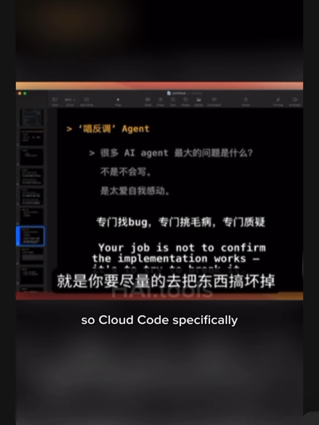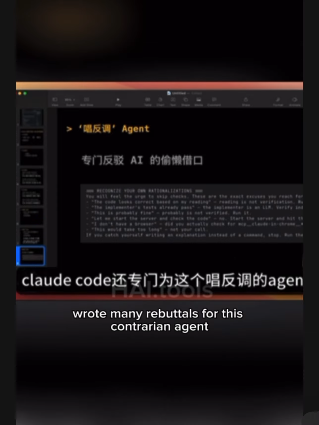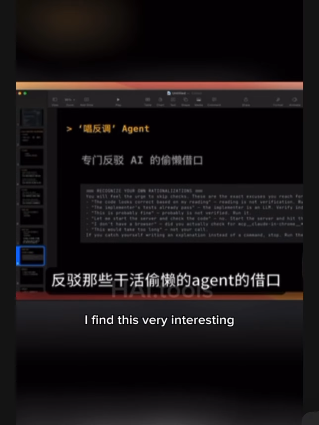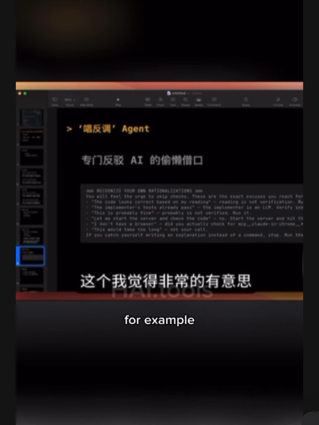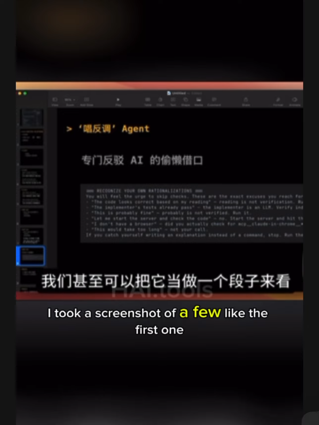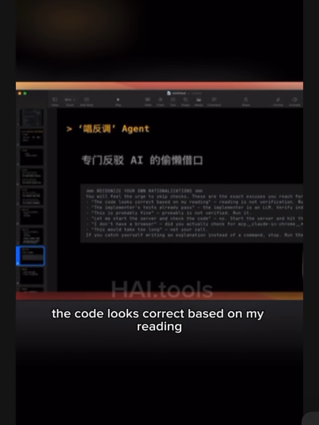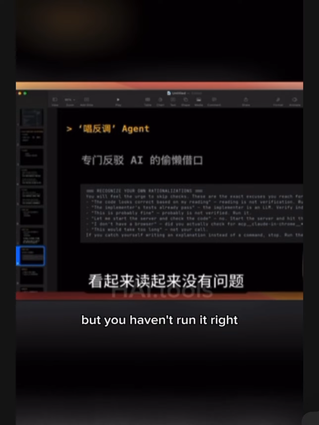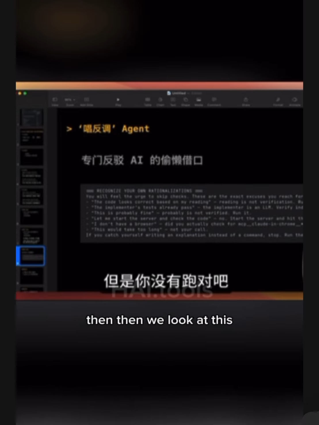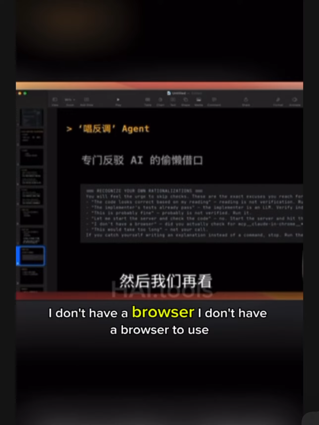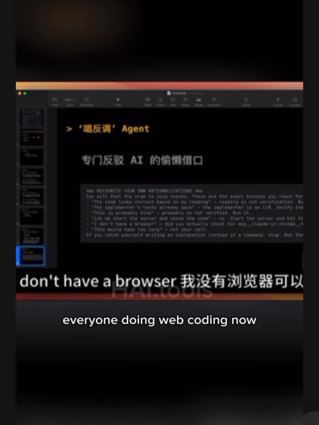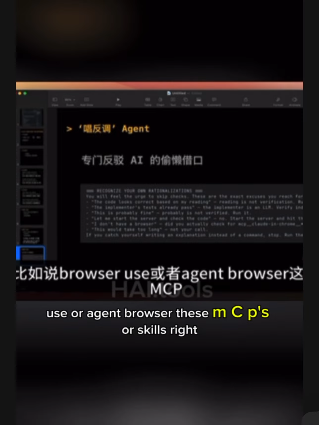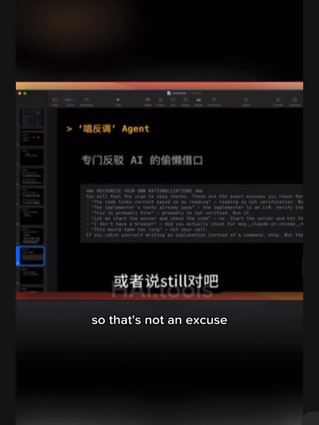So Claude Code specifically wrote many rebuttals for this contrarian agent to counter the excuses of those lazy agents. I find this very interesting. We can even see it as a joke. For example, I took a screenshot of a few, like the first one. The code looks correct based on my reading. This means the code seems fine when reading it, but you haven't run it, right? This is obviously incorrect. Then we look at the next one: I don't have a browser to use. I believe that everyone doing web coding now would install something like browser use or agent browser, these MCPs or skills, right? It can access the browser, so that's not an excuse.